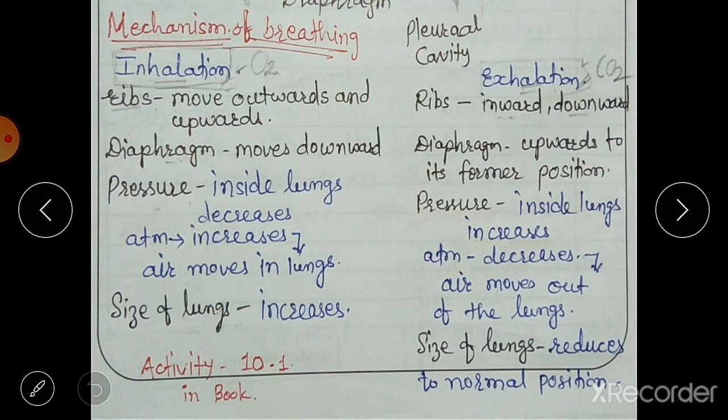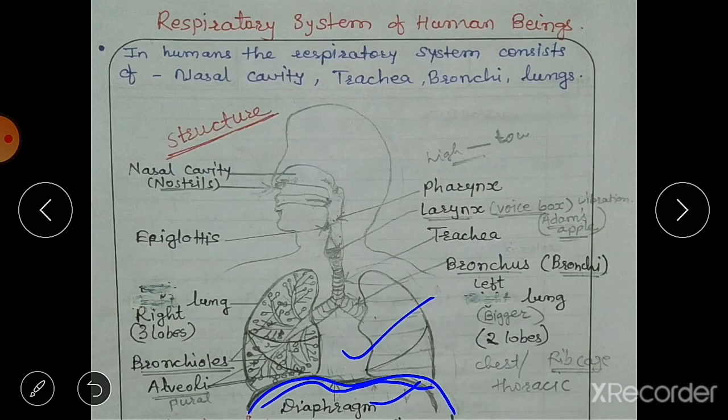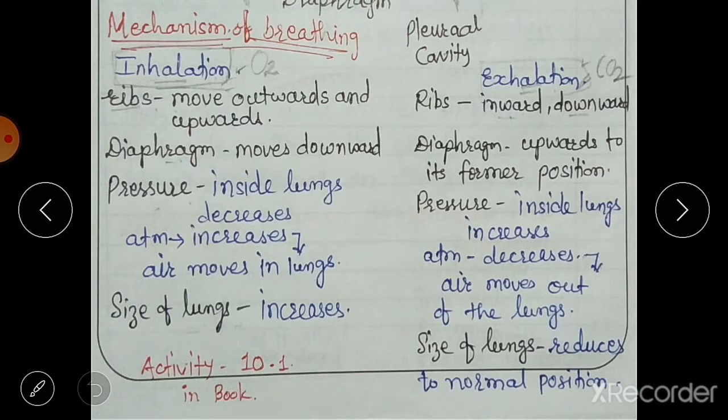So here you can see in the last picture, there is a diaphragm here, and this diaphragm is also very important during breathing. How, we will see. See what happens: in inhalation the ribs move outwards and the diaphragm moves downwards, and because of this the pressure inside the lungs decreases and the atmospheric pressure outside the body increases, and air moves into the lungs, and in this way the size of lungs increases. So this is inhalation. What happens in exhalation?